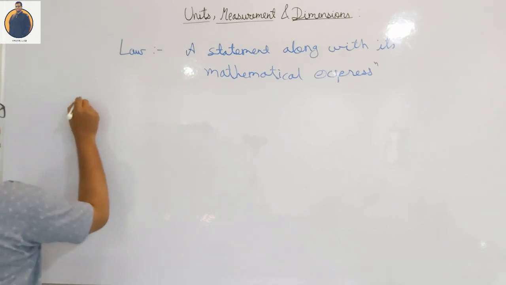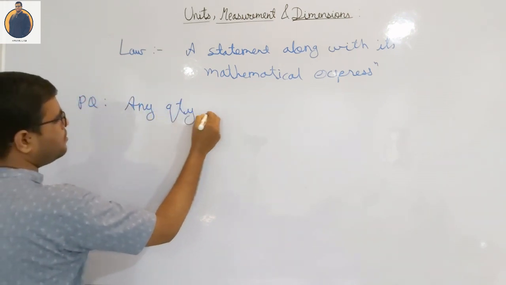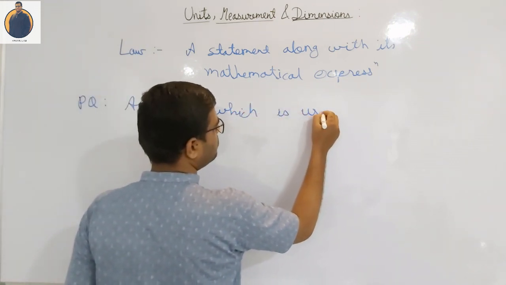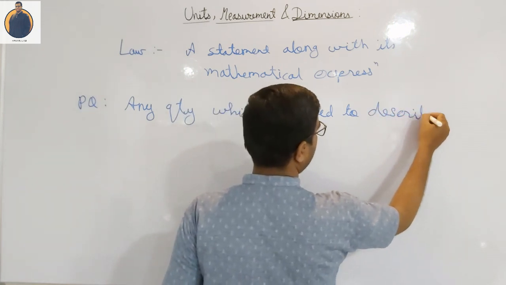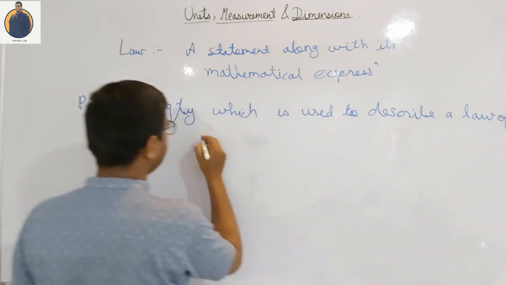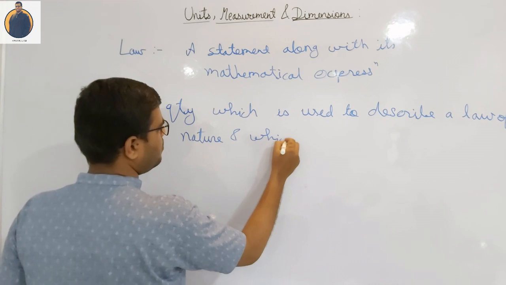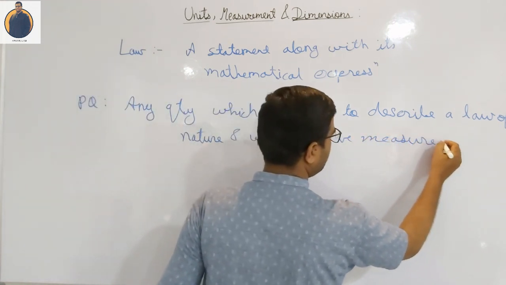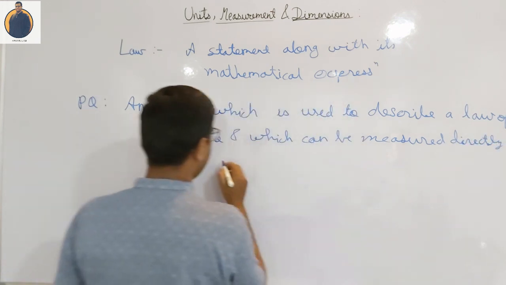A physical quantity is any quantity which is used to describe a law of nature and which can be measured directly or indirectly.